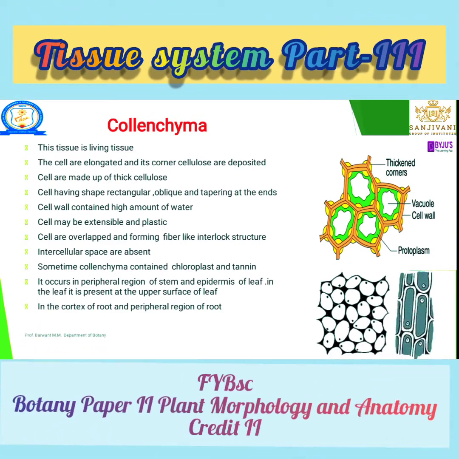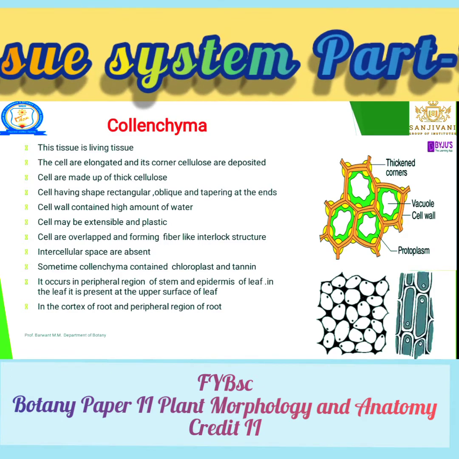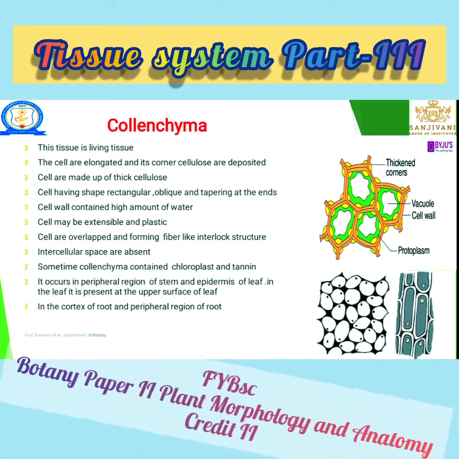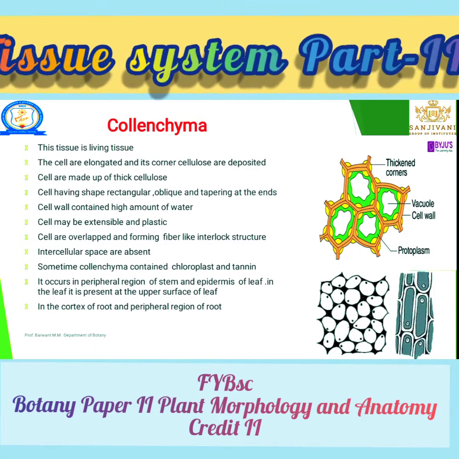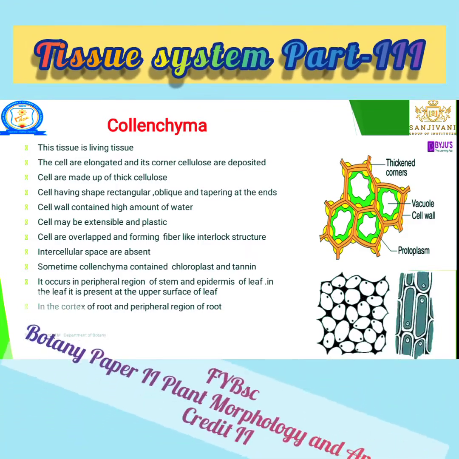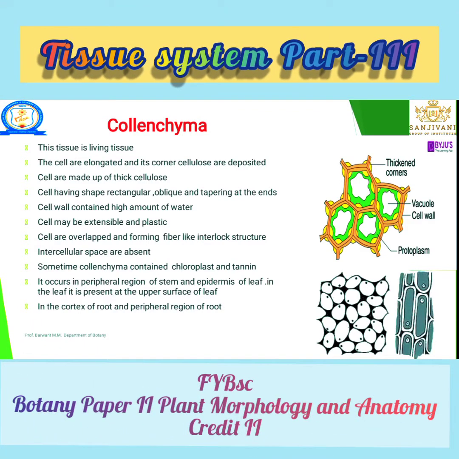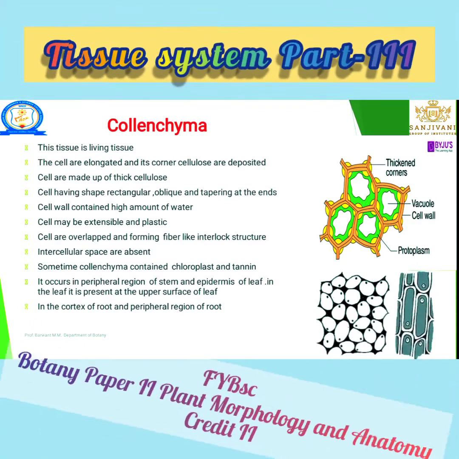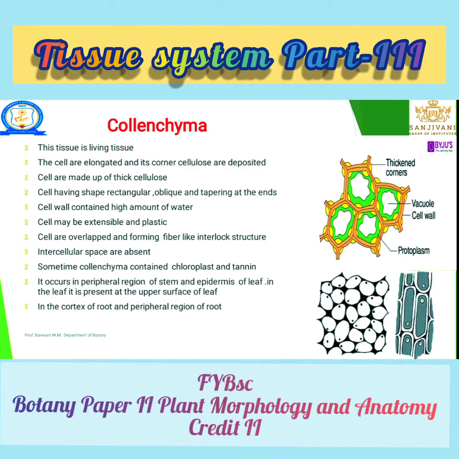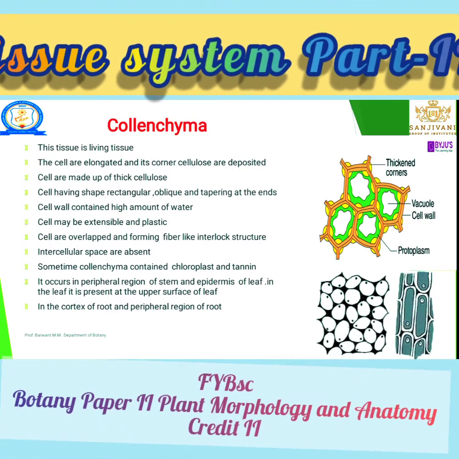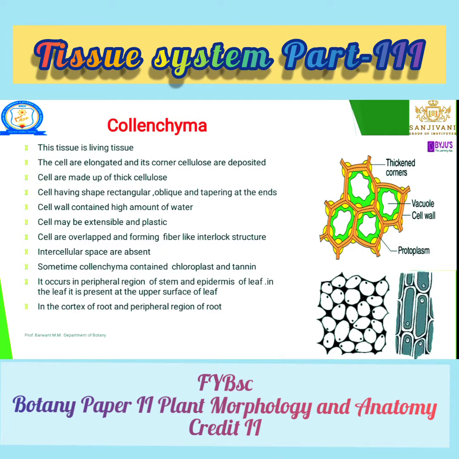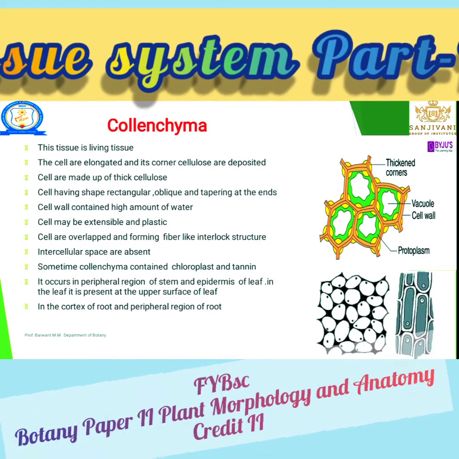You can easily remember these characteristics by comparing them with parenchyma, sclerenchyma and chlorenchyma. For that purpose, we have to study all four types of tissue characters and then compare. First character: it is also a living type of tissue.